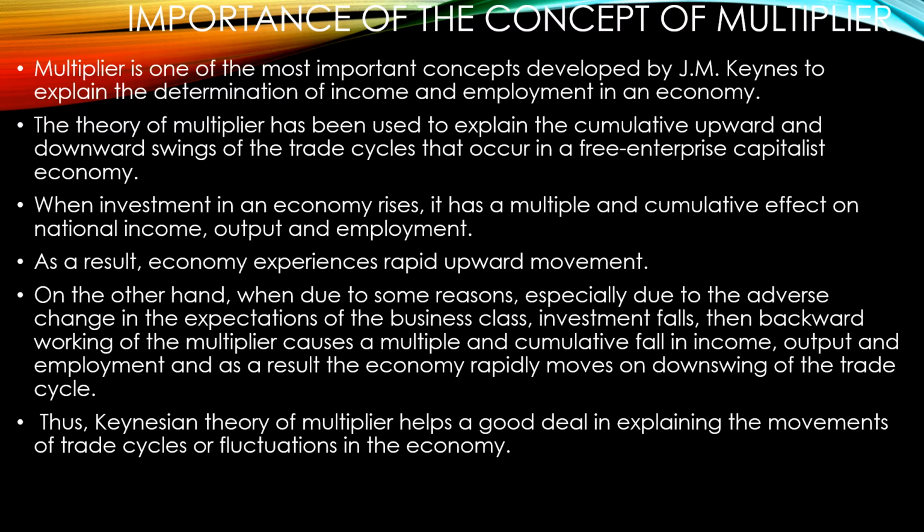Now, the theory of multiplier has been used to explain the cumulative upward and downward swings of trade cycles that occur in a free enterprise capitalist economy. We know that the theory of investment multiplier put forward by Keynes says how the initial level of autonomous investment will induce a multiplier effect upon income. This is what the concept of investment multiplier means, right?